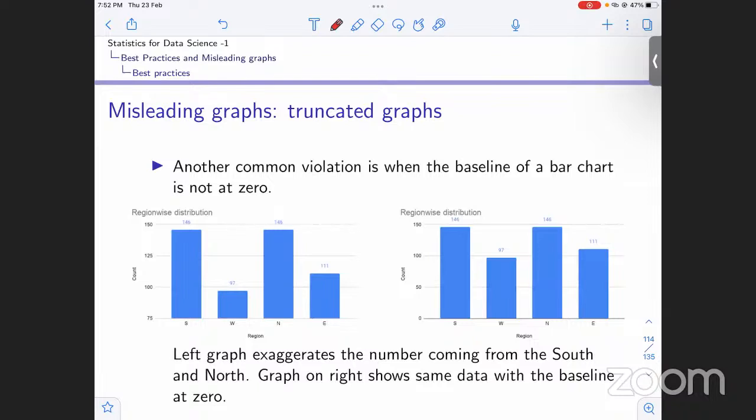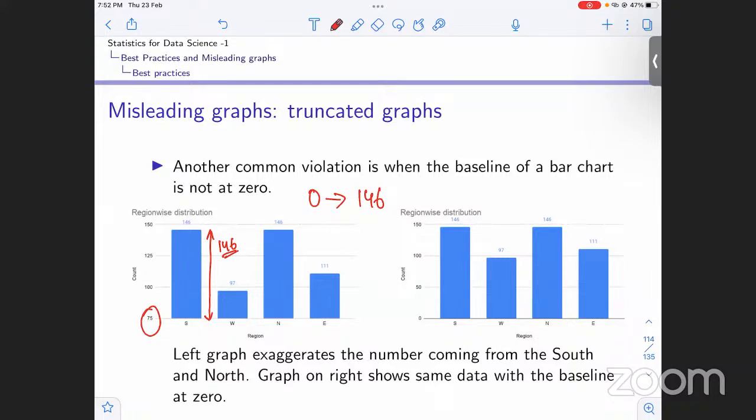This is basically exaggerating. When you look at this, you would say, okay, the count is 146. But it would be 146 only if it had started from 0, right? From 0 to 146, there are 146 units. But did it start from 0? No, it didn't. It started from 75, so it is not equal to 146. So it is misleading us, right?